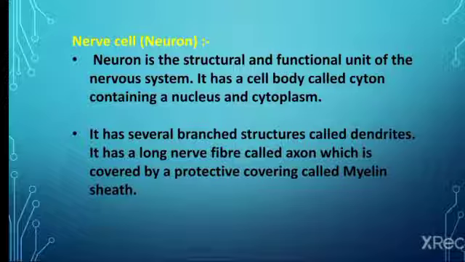The neuron is the structural and functional unit of the nervous system. This is very important: the neuron is the basic unit of the nervous system. It has a cell body called the cyton, containing a nucleus and cytoplasm. Nissl's granules are also present in the cytoplasm. It has several branched structures called dendrites. It has a long nerve fiber called the axon, which is covered by a protective covering called the myelin sheath.